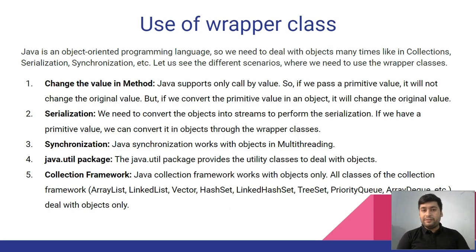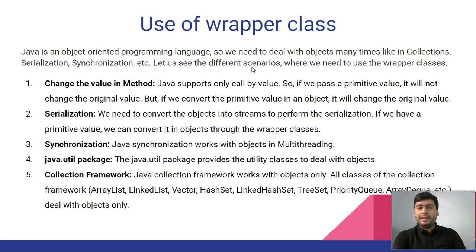Then we can get some motivation for what the real use of wrapper classes is. Java is an object oriented programming language, so we need to deal with objects many times, like in collections, serialization, and synchronization. In these we can deal only with objects, not with primitive data types, because they do not support primitive data types. They only support object types. So at that time you have to take the help of wrapper classes. You can't go with the primitive data type. That is one thing.